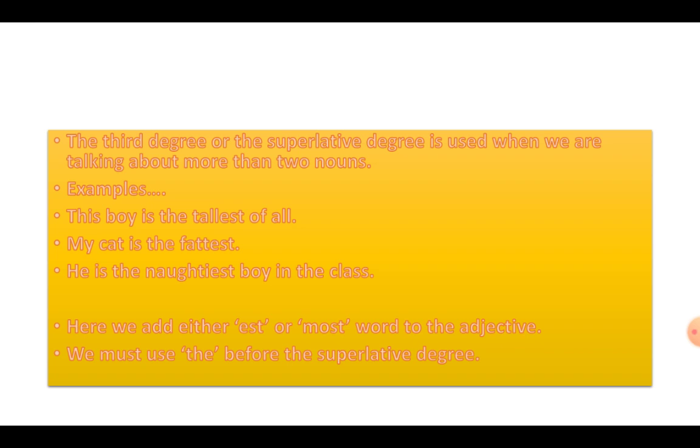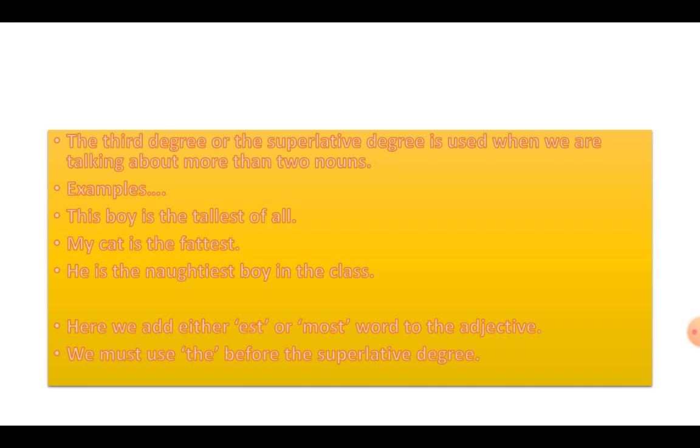Mumbai is the biggest city in India. So we say Mumbai is the biggest city in all Indian cities. Out of all the Indian cities. So we are using EST. We had used ER in comparative and we used EST in the superlative degree.